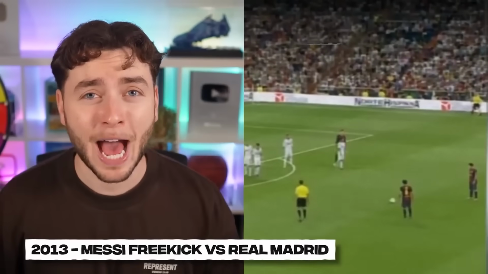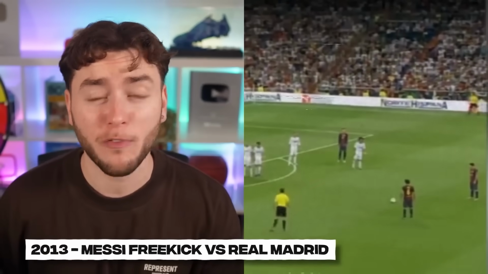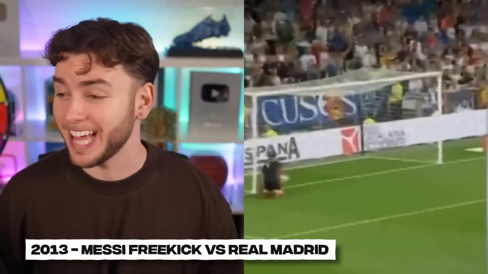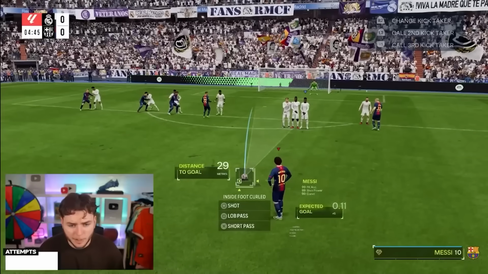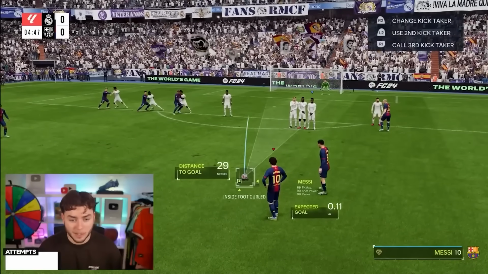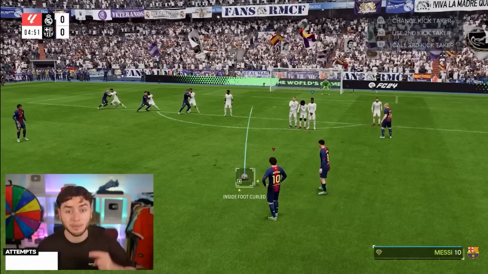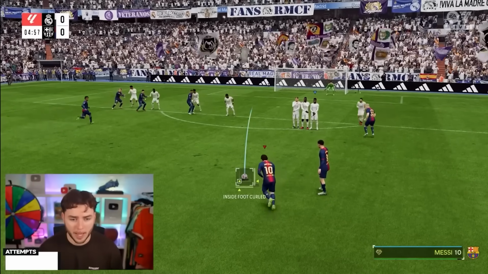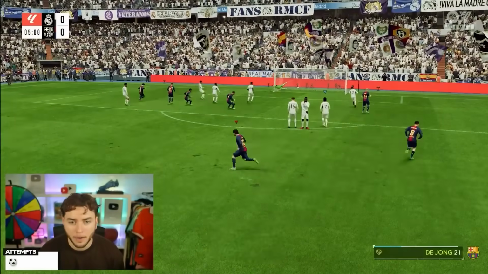We are taking that and we're moving on to 2012, where Messi scored this iconic free kick in the El Clasico. And what a free kick it was. That is some distance. Messi, 29 meters. This is where he took the free kick from, the exact same spot. Can we score our first attempt? There's no power bar. Okay, this could go anywhere.